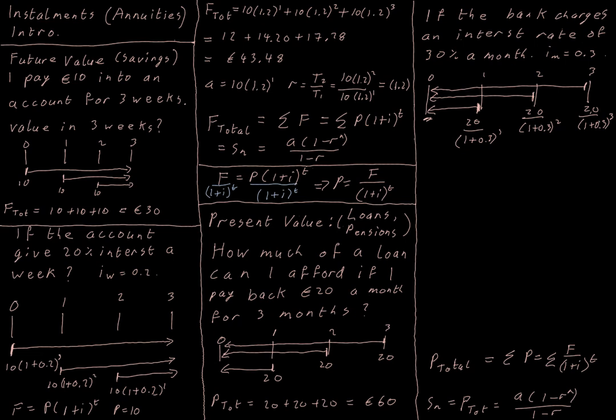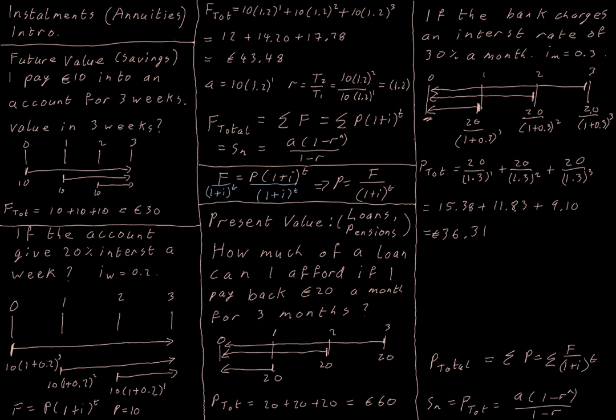So how do we get the total value of the loan that we could afford now according to this interest rate? Well, we add up the present value of all of these future payments. So my first payment that gets discounted by 1 month's interest is only going to be valued at €15.38. So the €20 I give in 1 month's time, the bank is saying I'm only going to value that at €15.38 because it's less valuable to me to get this payment in the future.